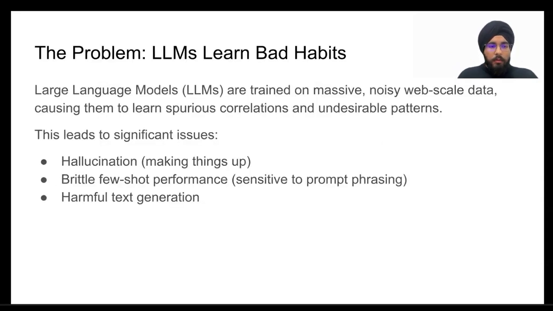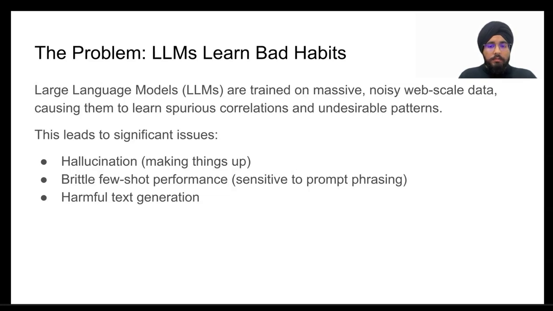So what's the core problem that we are addressing here? We know that large language models are incredibly powerful. They are trained on vast amounts of text on the internet, which allows them to solve a wide range of tasks. But the internet is a messy place.